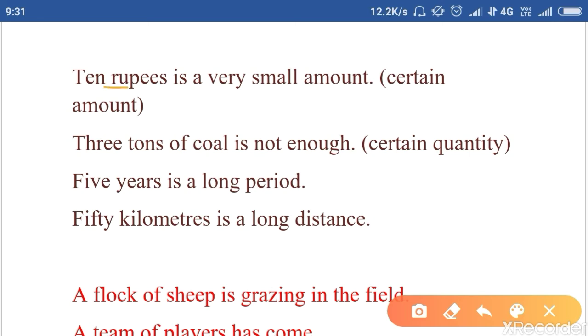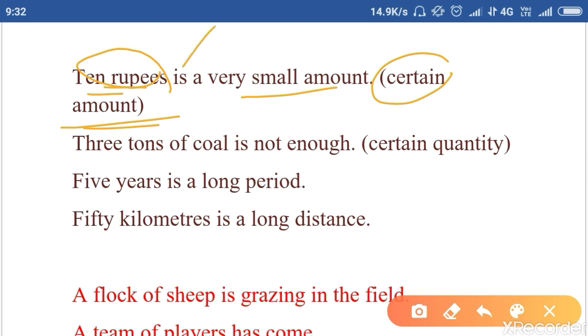Now, 10 rupees is a very small amount. Means if it is rupees, it is considered as an amount, and if it is considered as an amount, it will take a singular verb. 3 tons of coal is not enough.